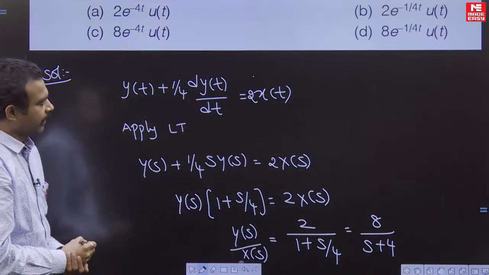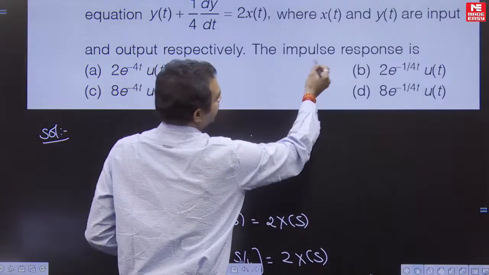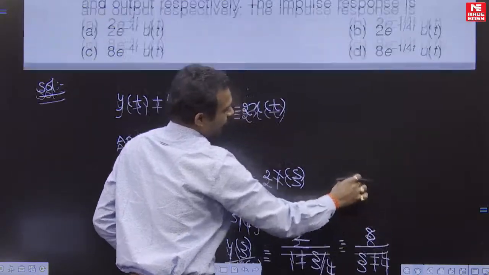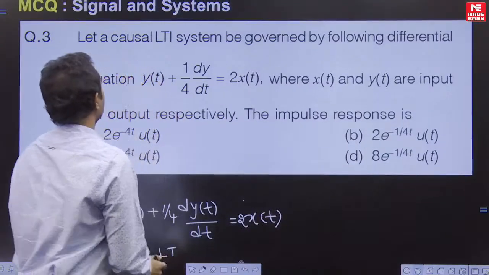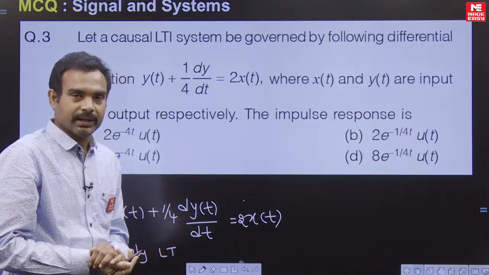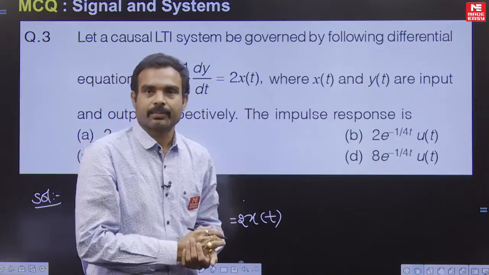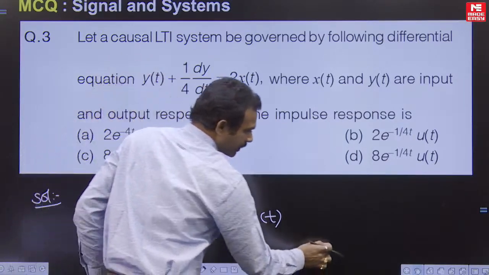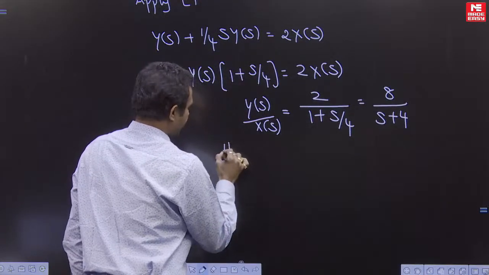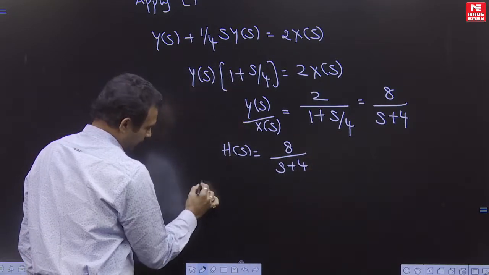We observe in the question we need to find the impulse response. So we need to apply the inverse Laplace transform. In the question it is also specified that it is a causal LTI system. Because of the causal LTI system, the inverse Laplace transform must be a right sided signal. So h of s is equal to 8 divided by s plus 4, which is the transfer function.